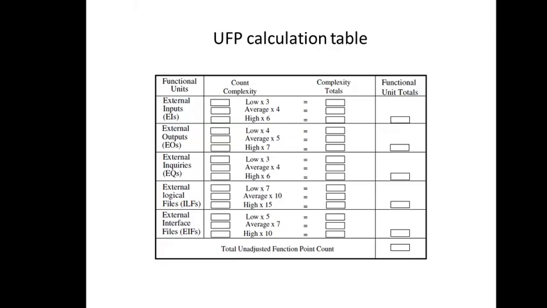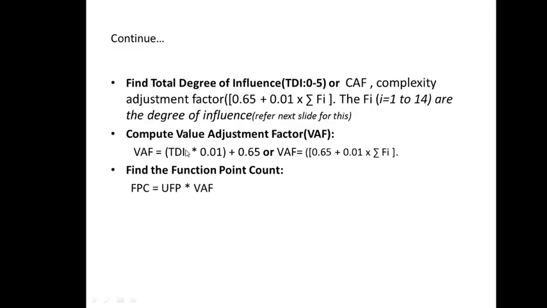So simply summarizing, first of all, with the help of these 5 parameters and the weightage factors, compute this, add it, and you get the unadjusted function point. Then identify the total degree of influence, that is the summation of Fi, right? Once you know this Fi or TDI, compute VAF using this expression, where this TDI is considered.